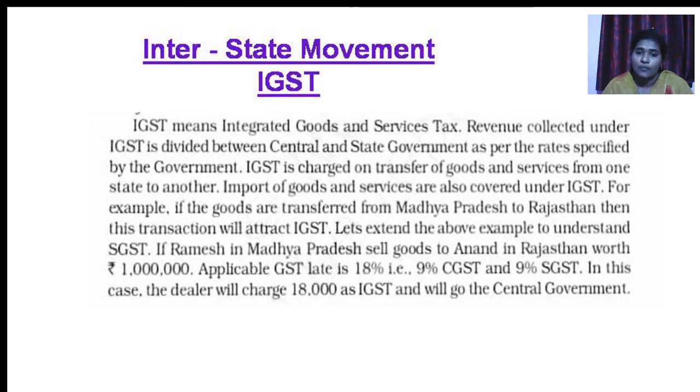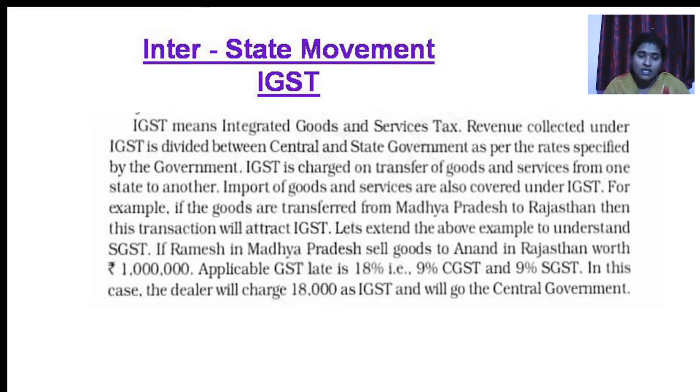For example, when goods are to be transferred from Madhya Pradesh to Rajasthan, Madhya Pradesh is one state and Rajasthan is a different state. So when you make a transaction between two different states, we call that an interstate movement. How are we going to treat the tax here?